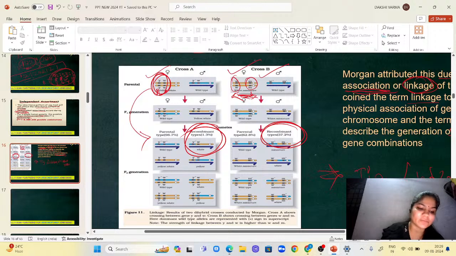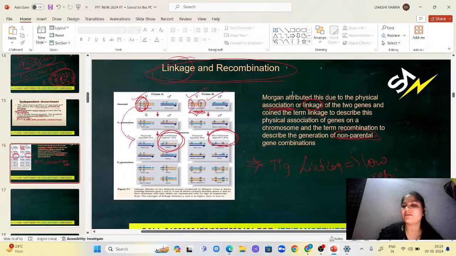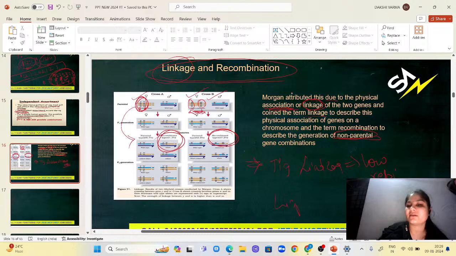So I can say that if linkage is very tight, obviously recombination will be very low. And if the linkage is very loose, or the genes are far apart in distance, then recombination chances are very high. That's it. This is about linkage and recombination.